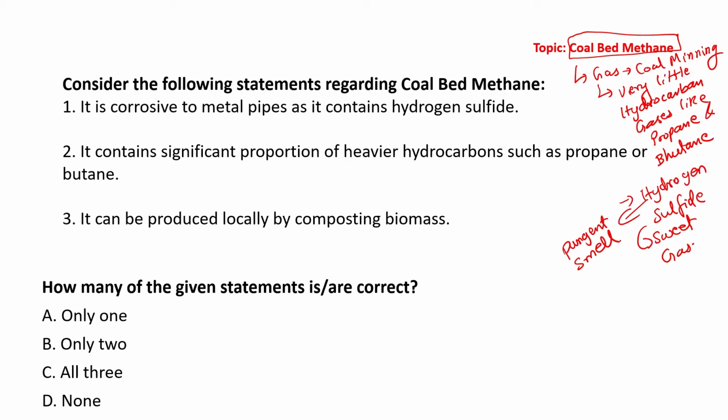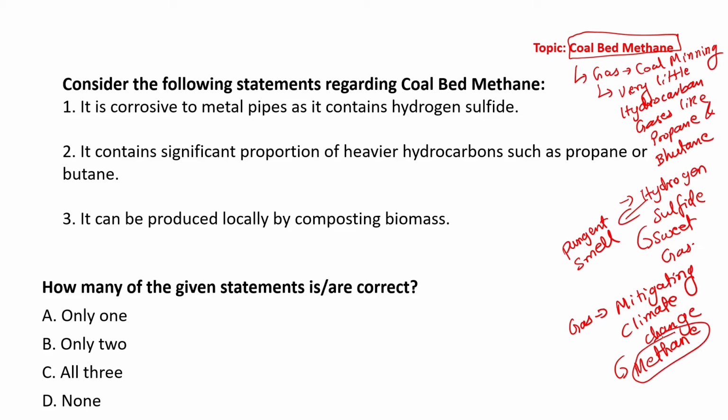Another thing with respect to coal bed methane is it is considered a gas that will help in mitigating climate change. First and foremost, if this gas is utilized, the main component of this gas, that is methane, will be consumed, and this methane will therefore not be in the atmosphere causing greenhouse effect.